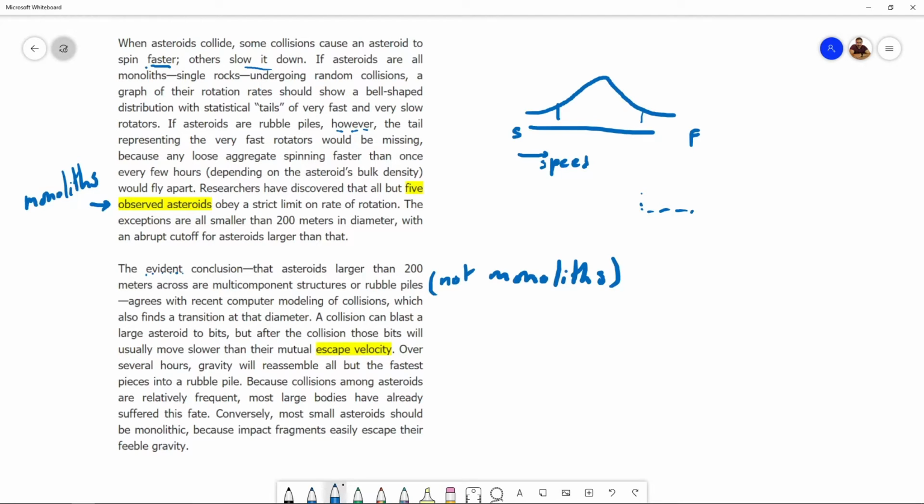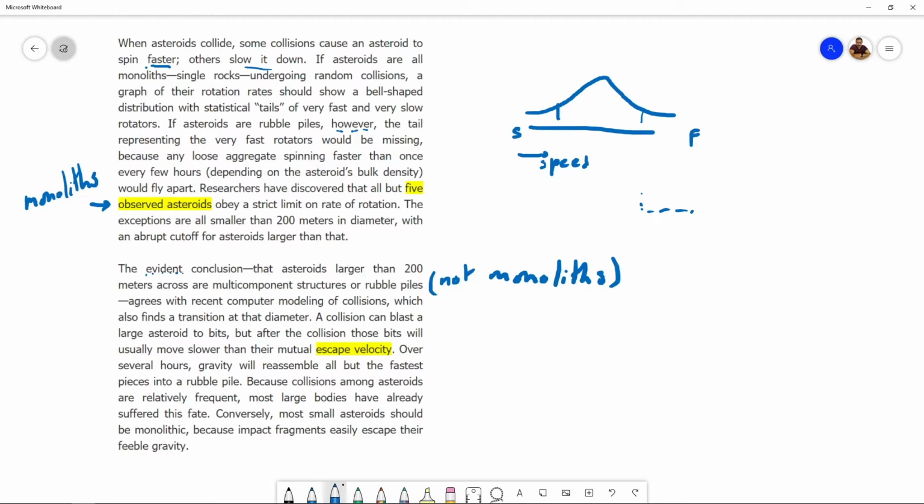Okay. So the evident conclusion that these larger asteroids are not monoliths agrees with recent computer modeling of collisions. Okay, so the larger ones are not monoliths, and this seeming conclusion, this evident conclusion, agrees with computer modeling, which also finds a transition at that diameter.